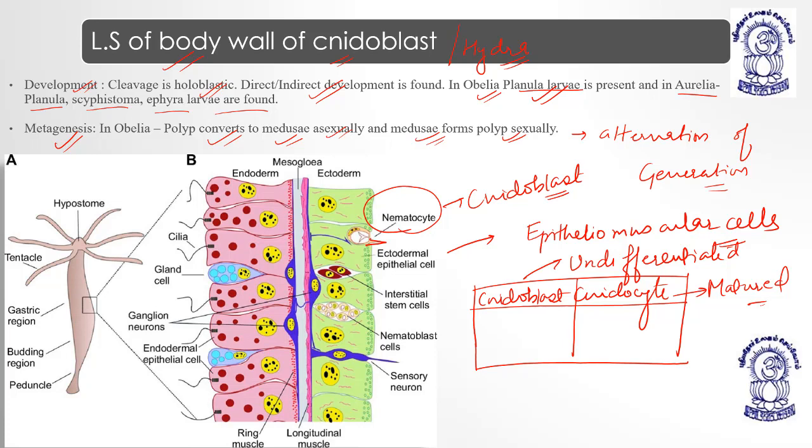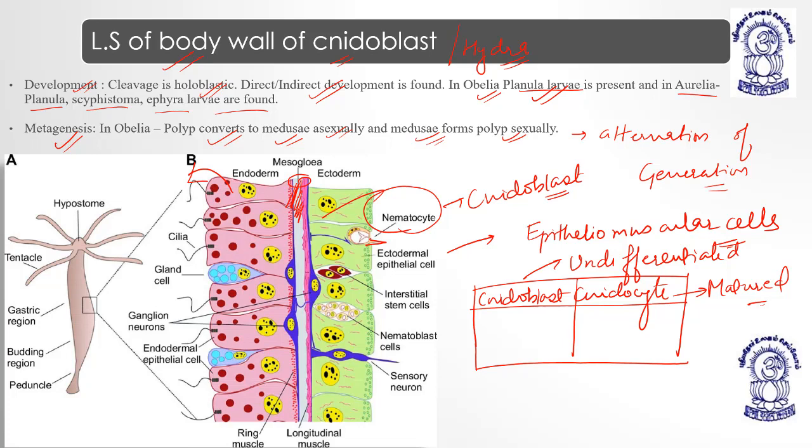Is it understood? We have ectoderm, then we have endoderm, and in between we have a cementing material layer known as mesoglea. It is not mesoderm, it is not a true layer.